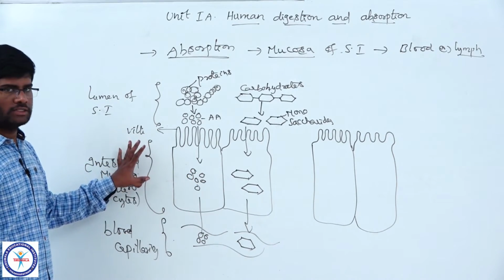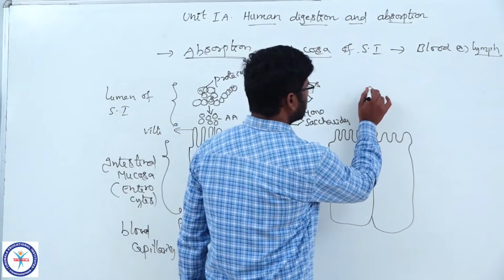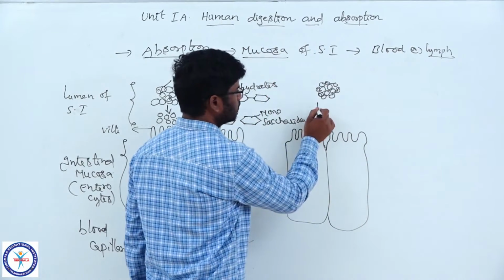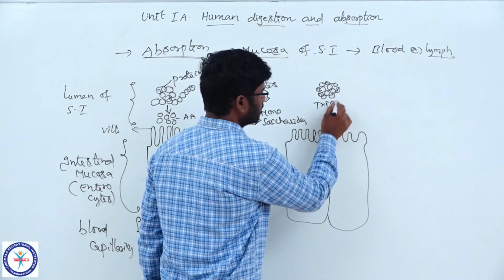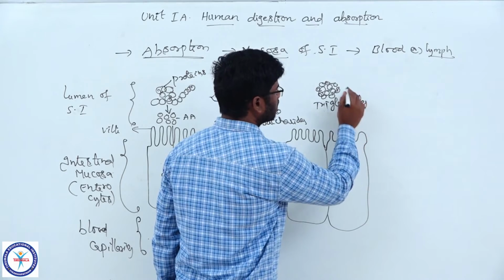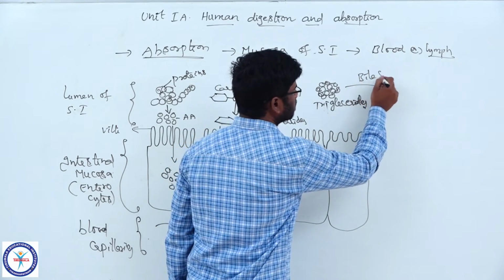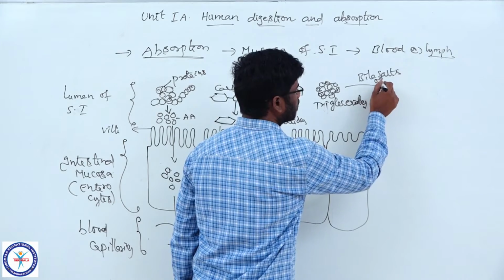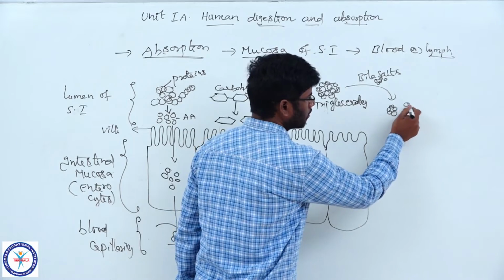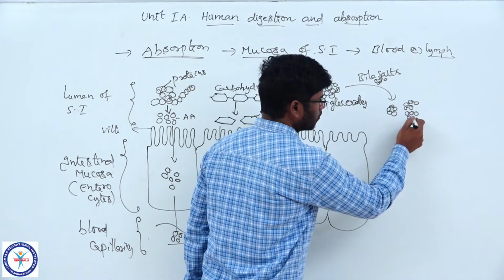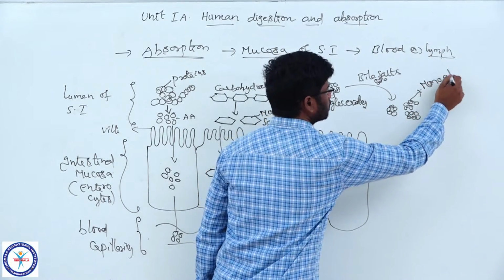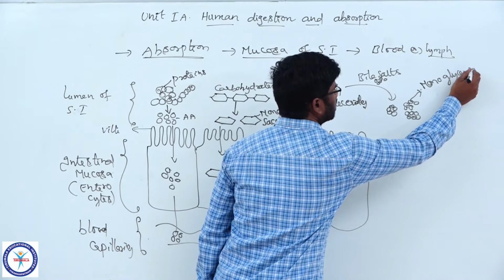And one more thing remaining, that is fatty acids and glycerol. Now these are triglycerides. These triglycerides are acted upon by bile salts and converted into monoglycerides.